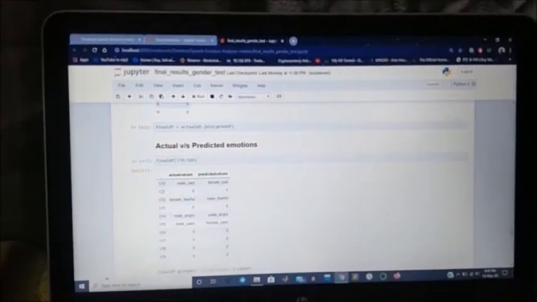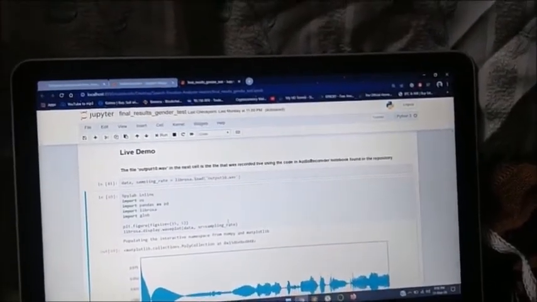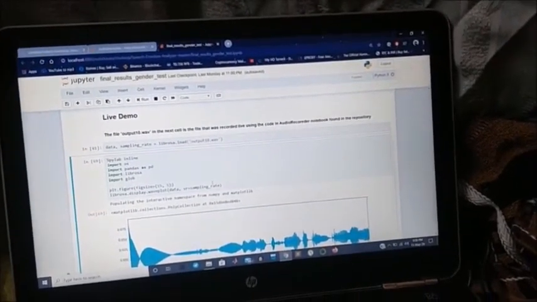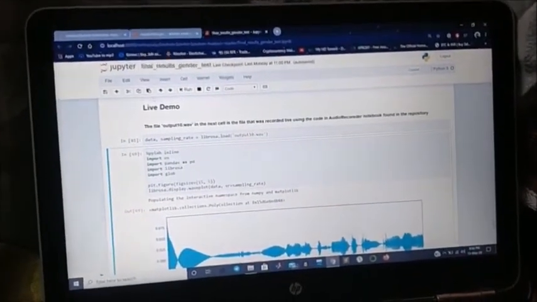There's another feature, that is the live demo, where I'll be recording myself for a few seconds, and based on that I'll provide you the respective waveform and the expression of tone. I'll just show you how it works.